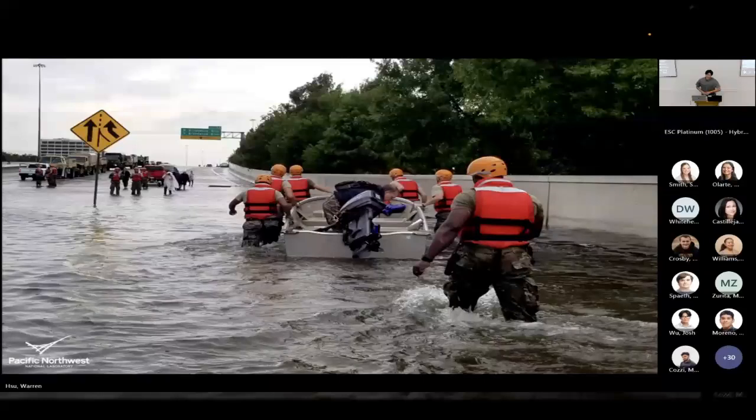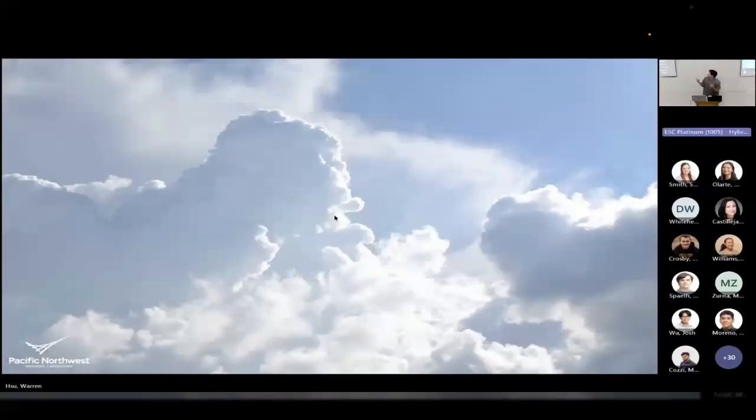So, the next time you look at clouds in the sky, think about how this water may have traveled halfway around the world in a flying river.